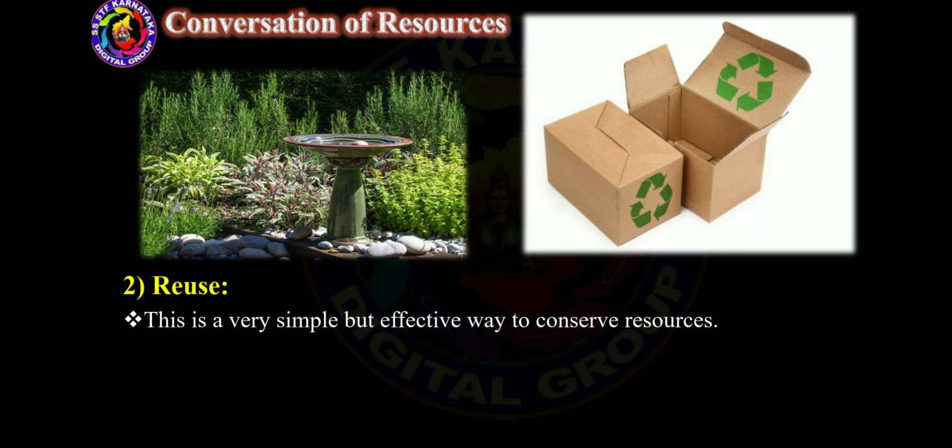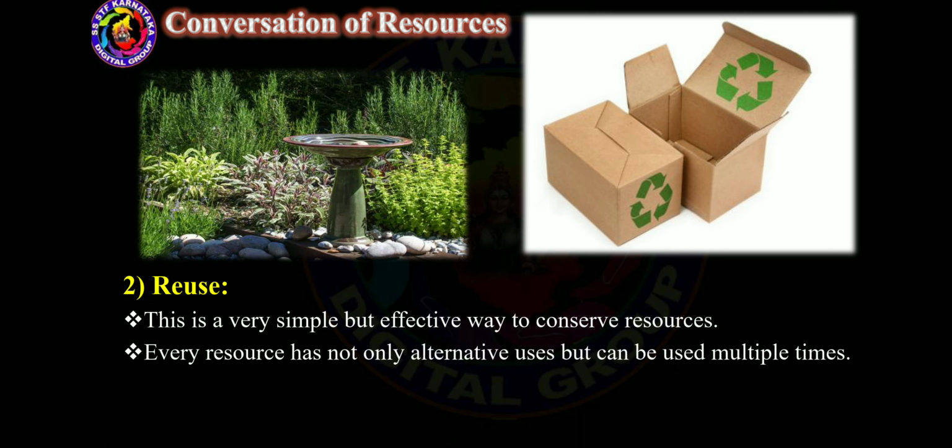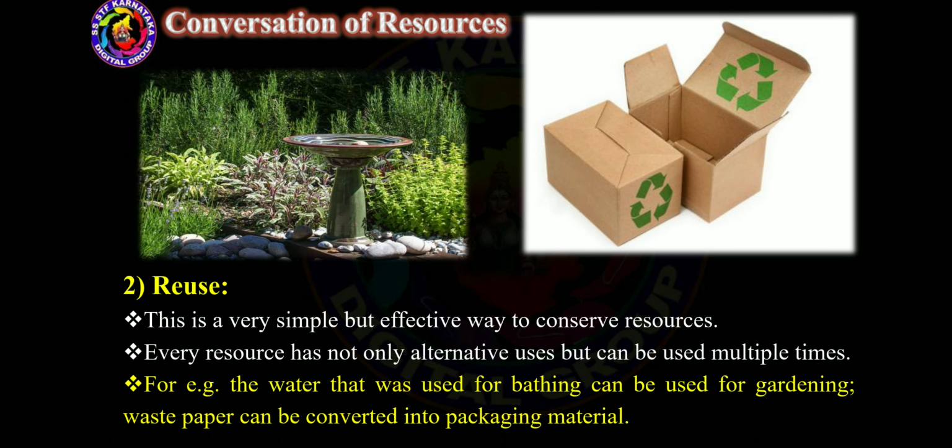This is a very simple but effective way to conserve resources. Every resource has not only alternative uses but can be used multiple times. For example, the water used for bathing can be used for gardening. Waste paper can be converted into packaging material.